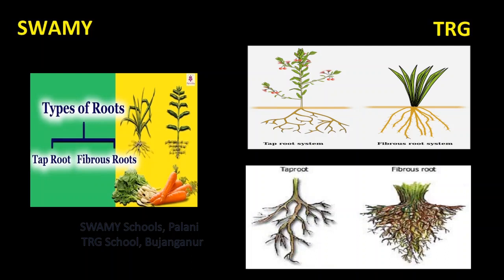Fibrous root system are mostly found in paddy, wheat, maize, etc. Generally, roots hold the soil to prevent soil erosion. Now you can identify the taproot system and fibrous root system, isn't it?